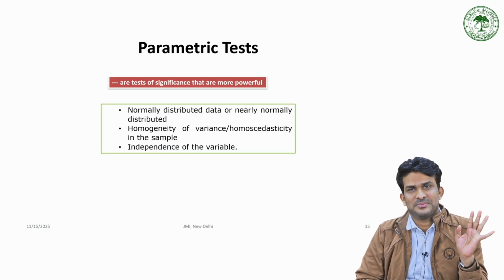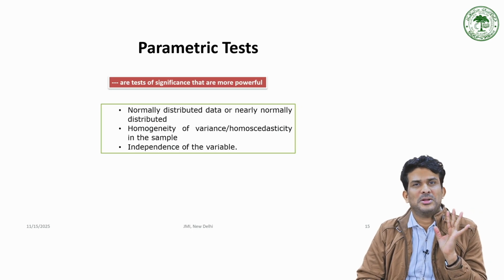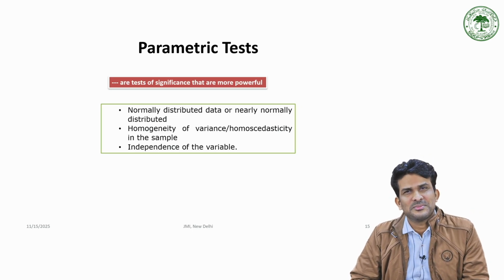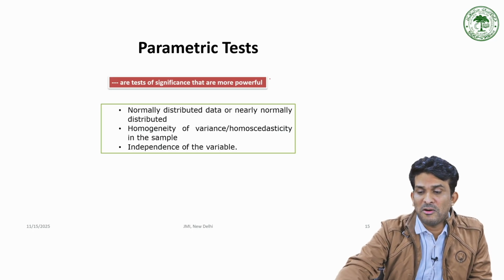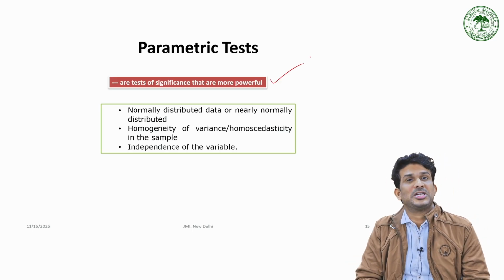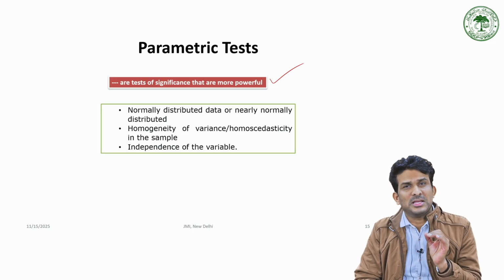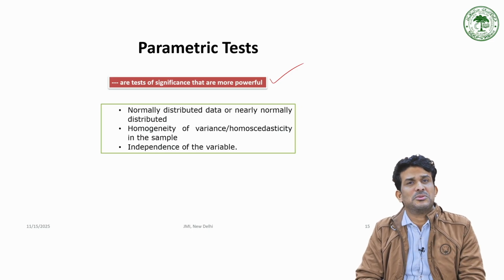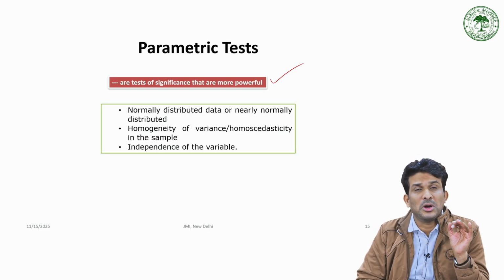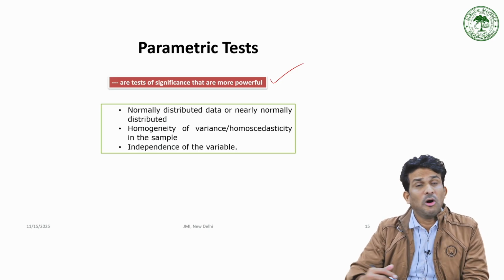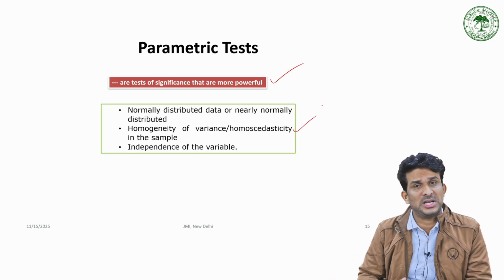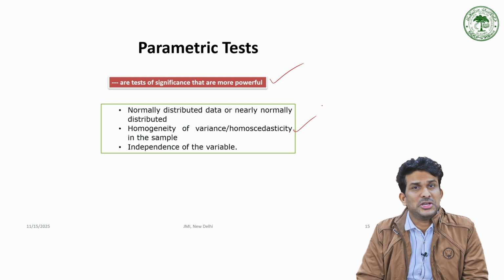different tests, parametric and non-parametric. What are parametric tests? Yes, those tests are more powerful. We call it a parametric test. The data should be normally distributed. They should be developed through normally distributed, neat and clean data. Homogeneity of variance or homoscedasticity is to be ensured.